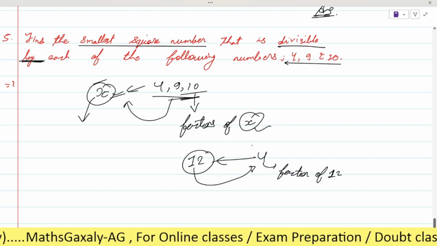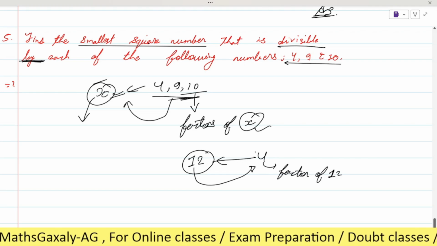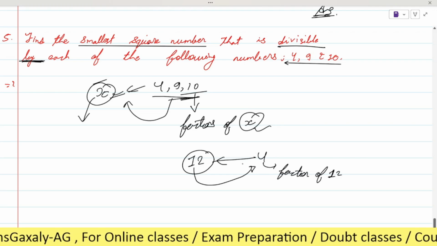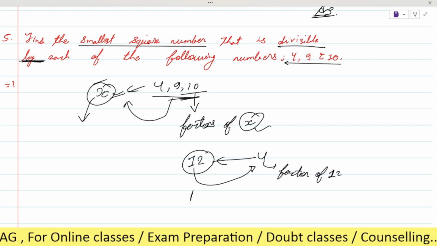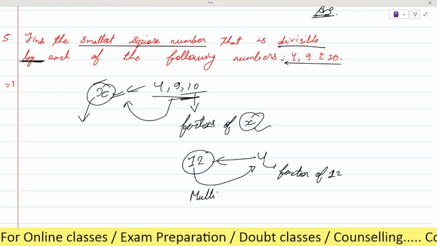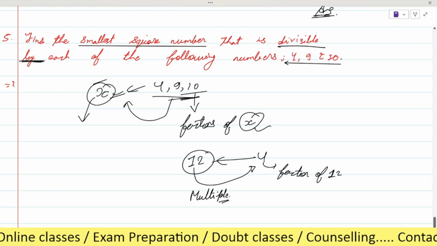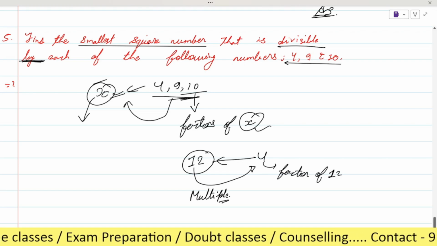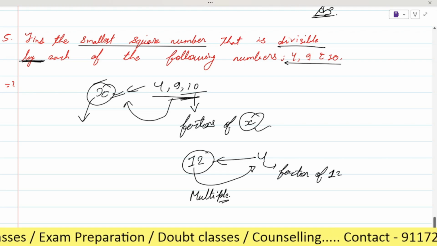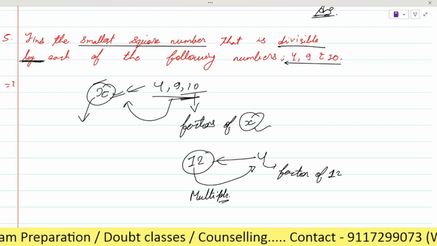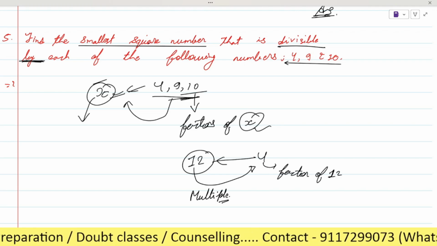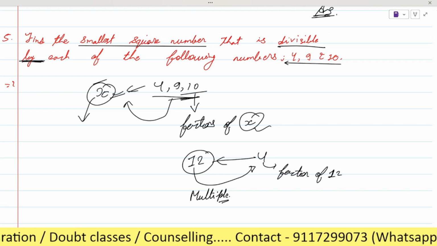What is the relation from 12 side for 4? 12 will be multiple. It's too easy, na? I think you have already learned these things in your previous classes. We learned multiples and factors in 5th class. You are in 8th class, right? Okay, no problem.